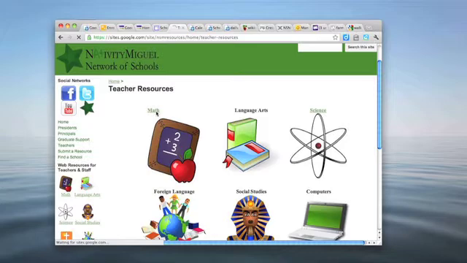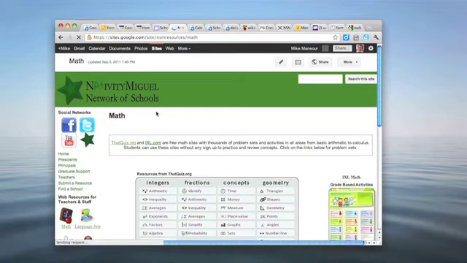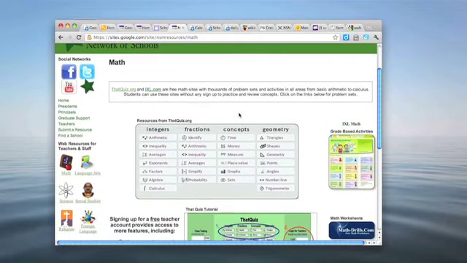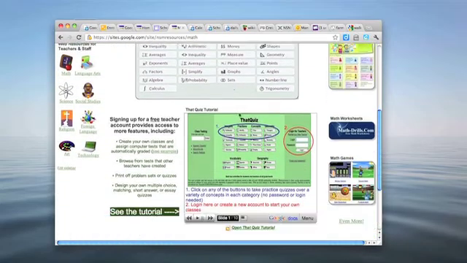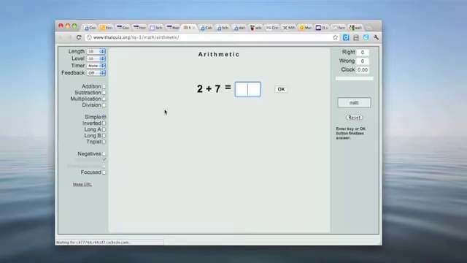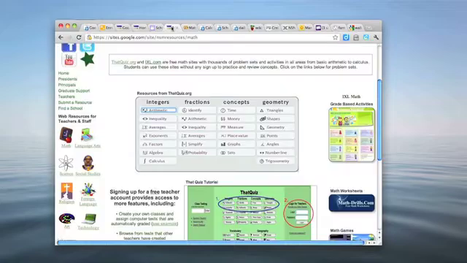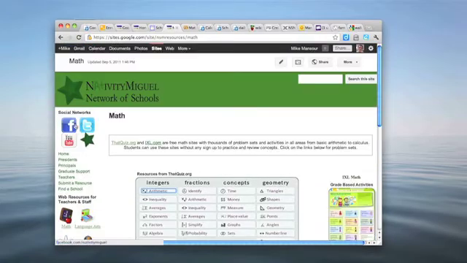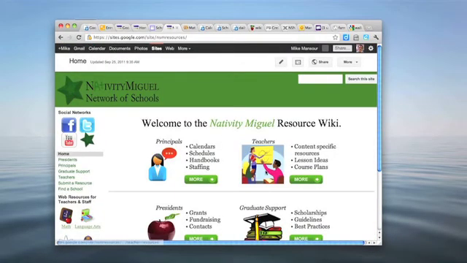But one here is math. So if you have any math teachers in your building, which I'm sure you do, you can have them look at some of the resources on this page. And you can really get to about any math resource that you want. This right here will take you to some math problems on that quiz. You can select whatever you want here, select a timer, and the number of problems here. And you will have to solve those problems very simply like that. So that is an example of some of the resources that are available on the Nativity Miguel Resource Wiki.